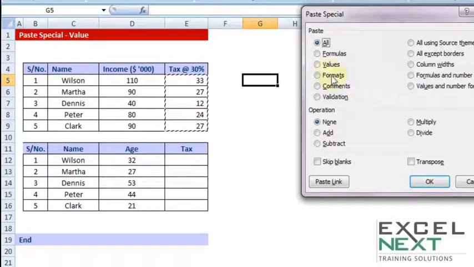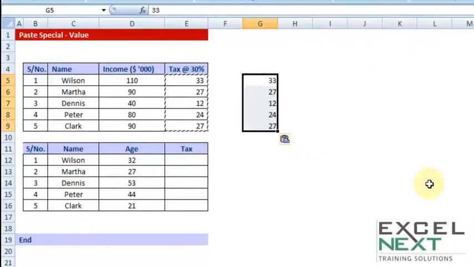Now look carefully, the values, the V has been underlined. So let me press V, automatically that option is chosen, and all you need to do is press OK or Enter. So after copying, Alt ES, and believe me, you'll be using this very often in times to come in the sessions that we'll be discussing. So this was Paste Special Values.